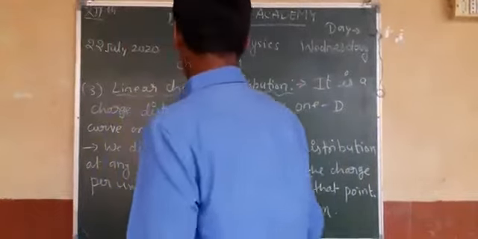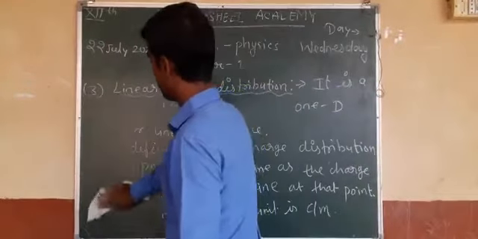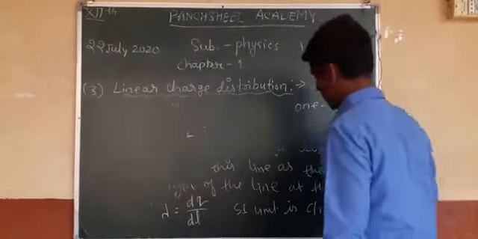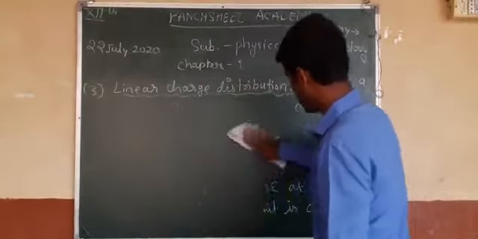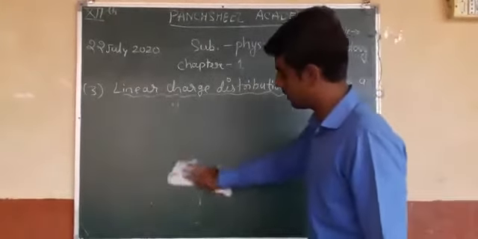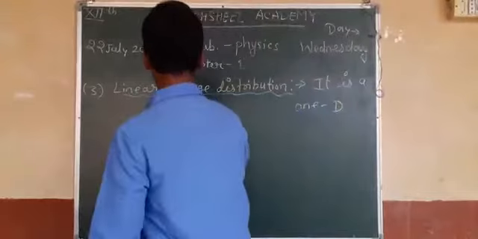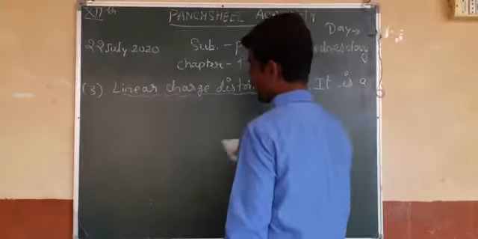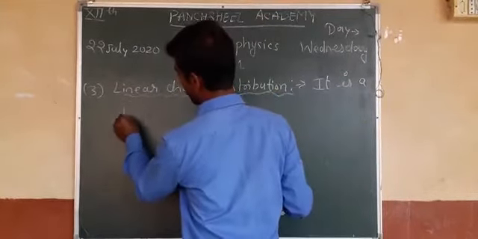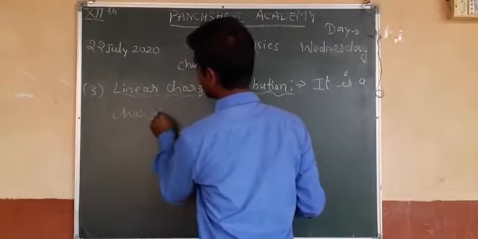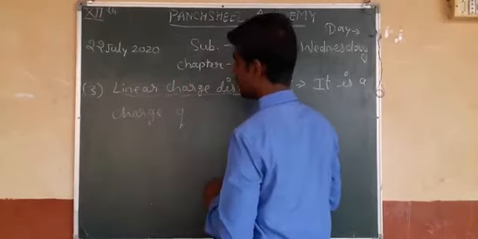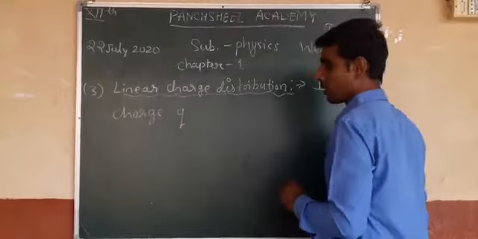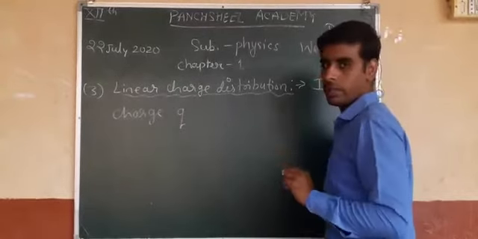Now consider a ring and the charge q is spread over the ring.